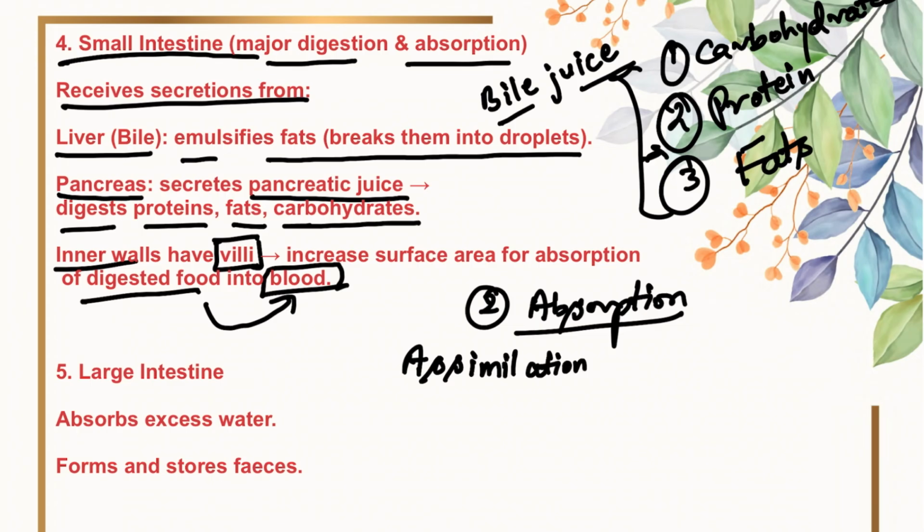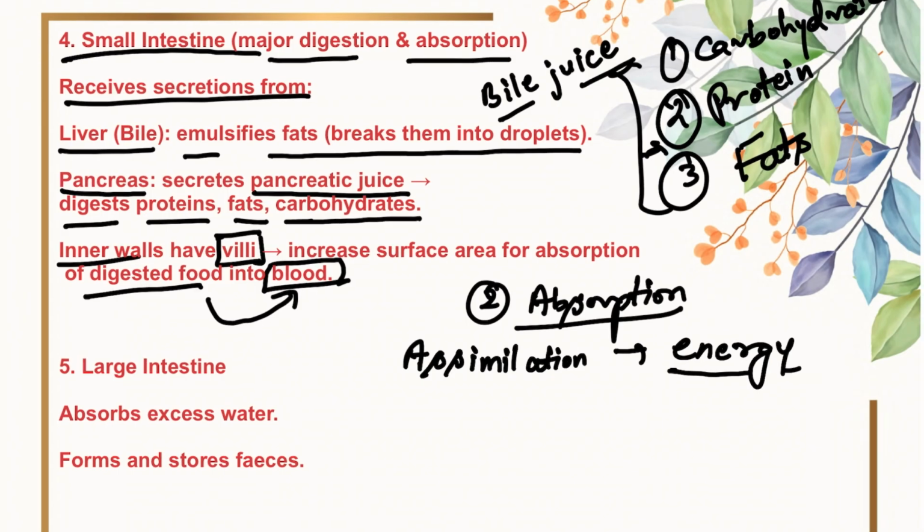Okay, the blood carries this digested and dissolved food to all the parts of the body, where it becomes assimilated as parts of the cells, and then after this assimilation process we are provided with energy. Is it clear to you all? I hope so. Now the complete digestion has taken place, food is assimilated.